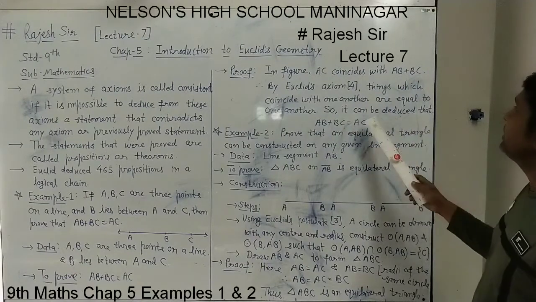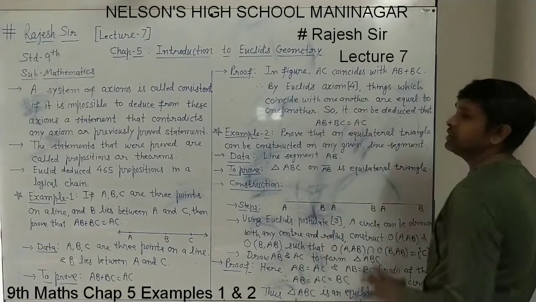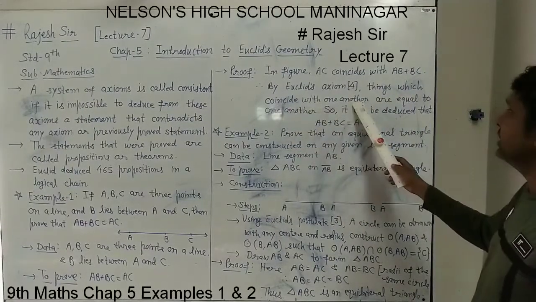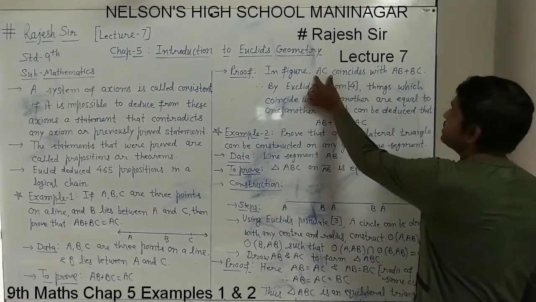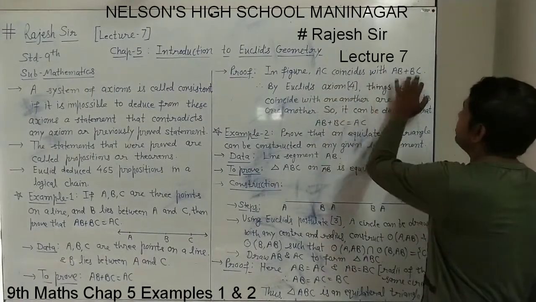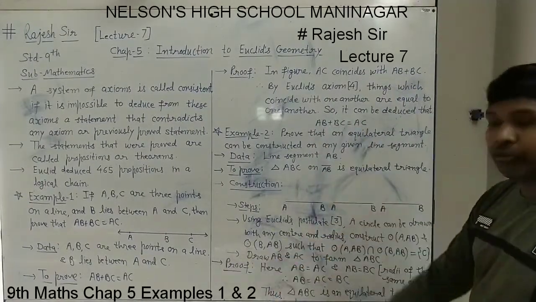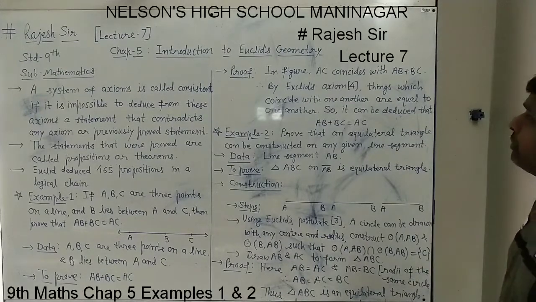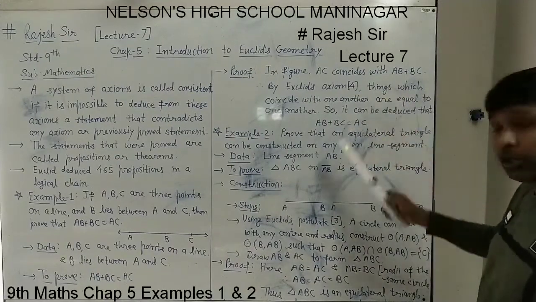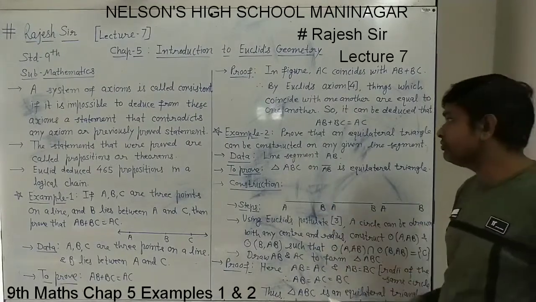So AC equals AB plus BC, or AB plus BC equals AC. Hence we have the proof very simply. But we have to mention which axiom is used, and give that statement to support the proof.